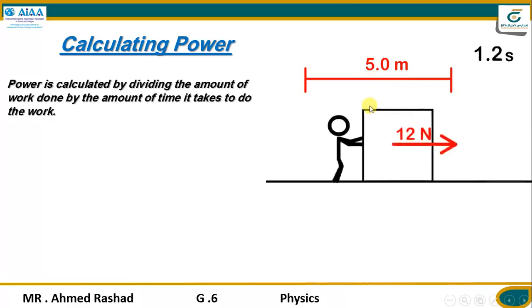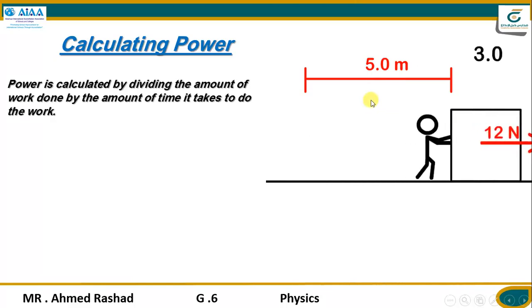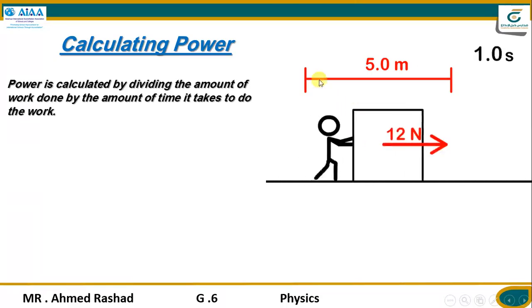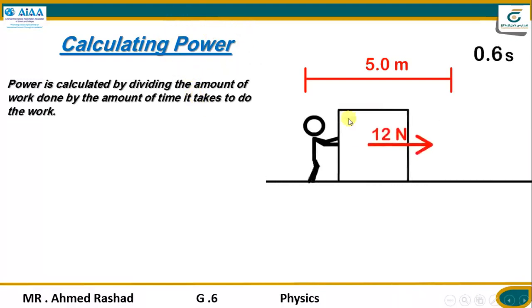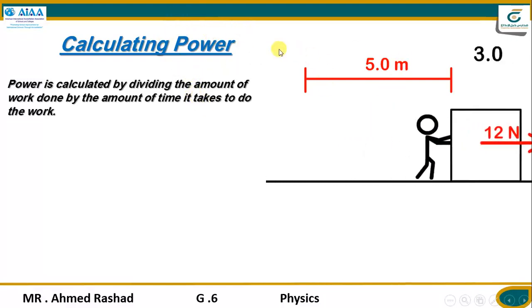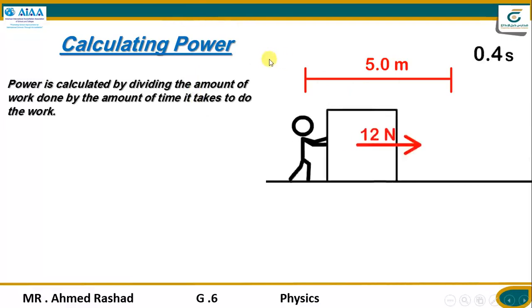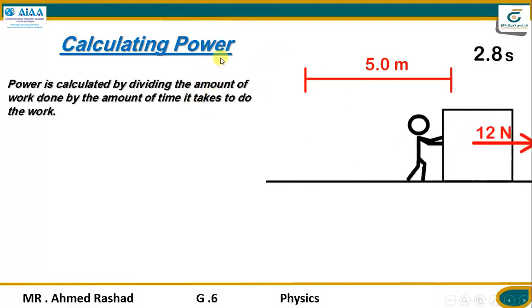This is the amount of work. Then, when I calculate the power, I divide the amount of work, 60 newton meters or 60 joules, by the time. The time here is 3 seconds.